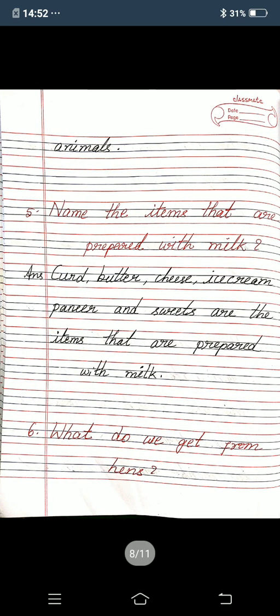Fifth one, name the items that are prepared with milk.